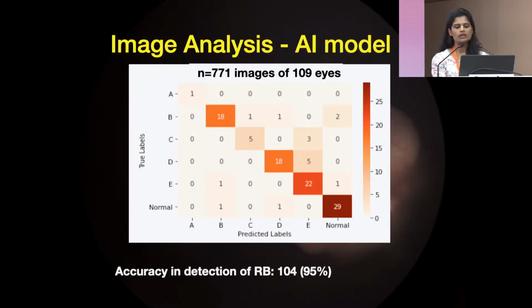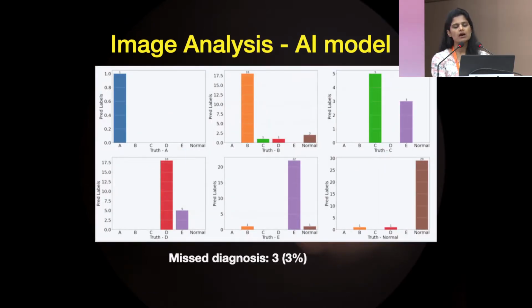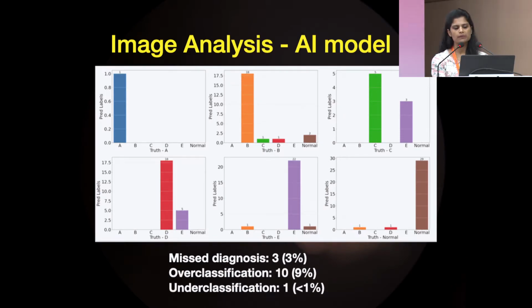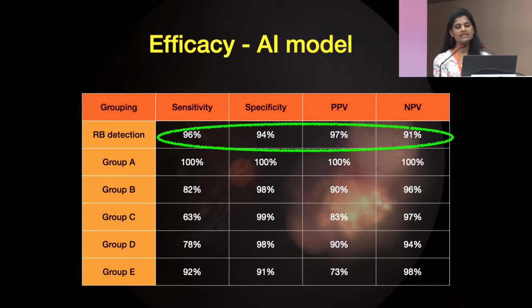Using the AI model, the accuracy in detection of retinoblastoma was 95% and classification as per group was 85%. The missed diagnosis was noted in 3% of cases, overclassification in 9%, underclassification in less than 1%, and misclassification of normal as retinoblastoma in 2% of cases. Overall, the sensitivity and specificity for detection of retinoblastoma was more than 94%. The specificity was more than 90% for all the groups, while the sensitivity ranged between 63 and 100%.